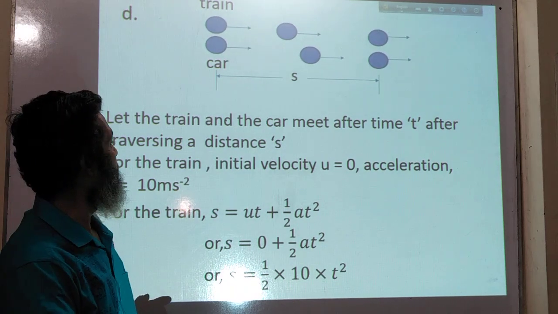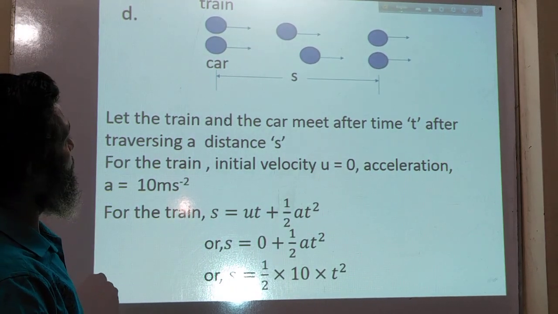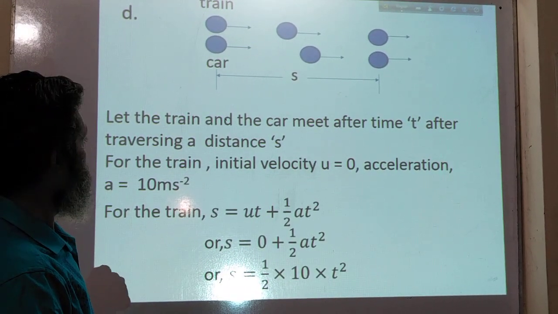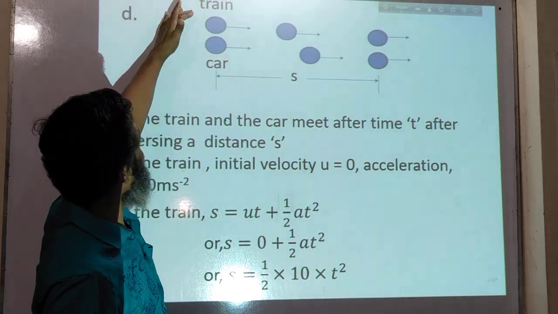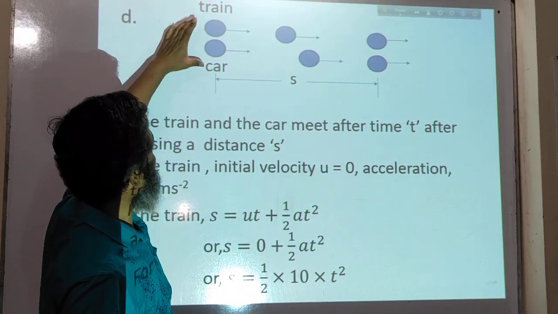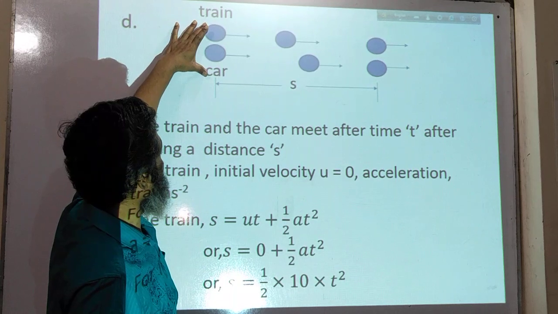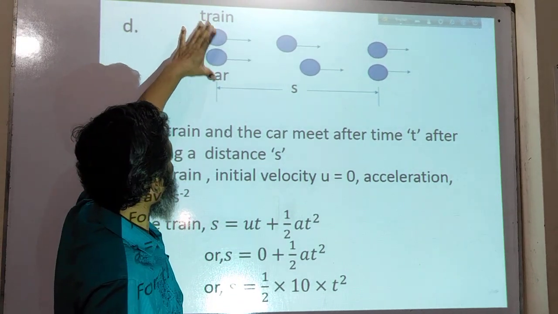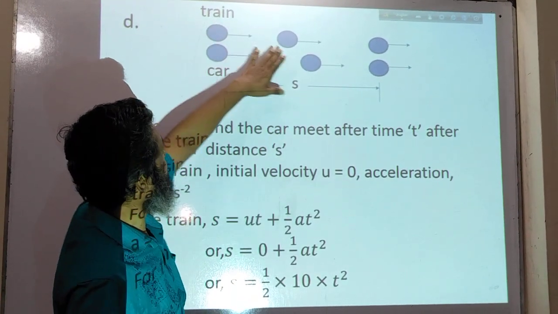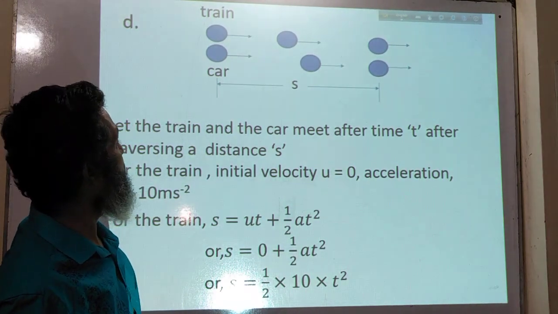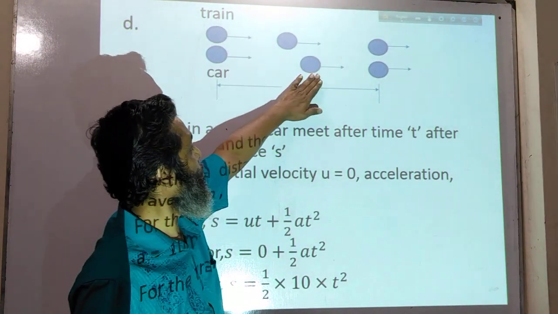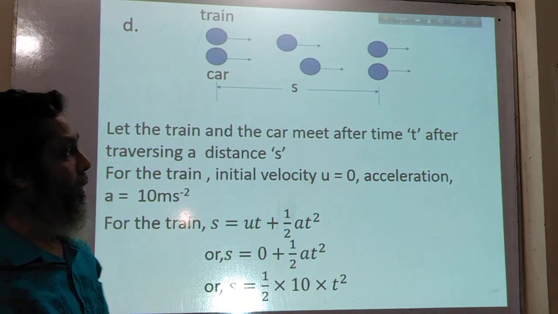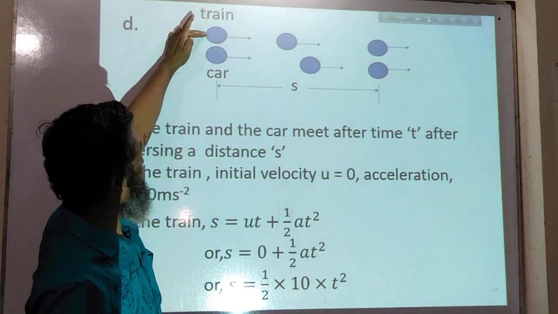Number D, when will the train meet the car? Let us see here, the train and car start from the same point. The train moves with uniform acceleration and the car moves with uniform velocity. Here, the train starts from rest.